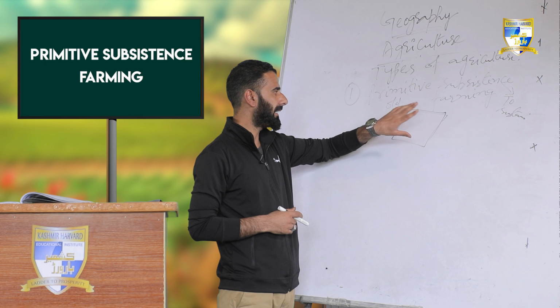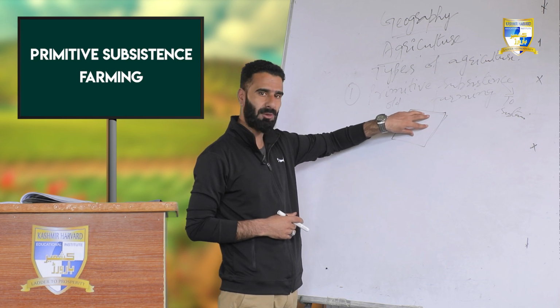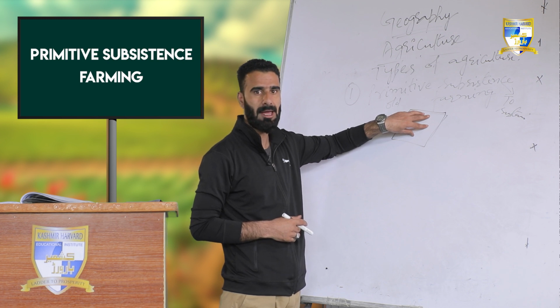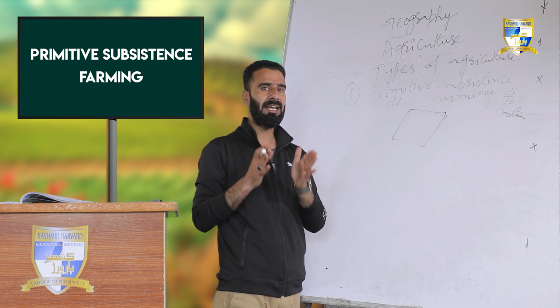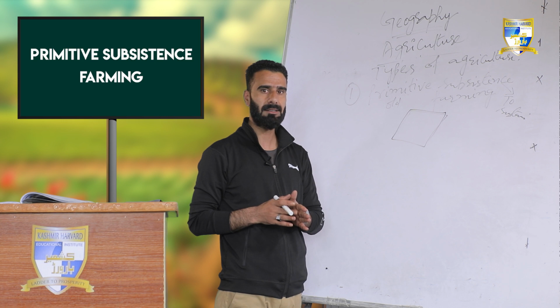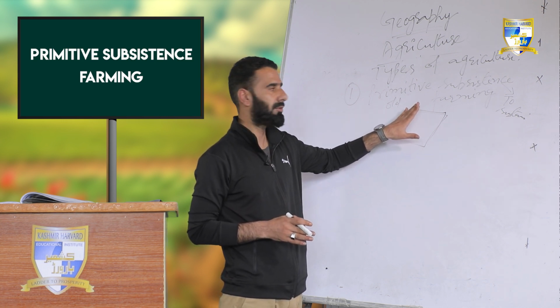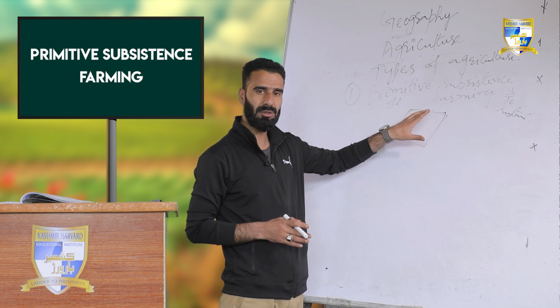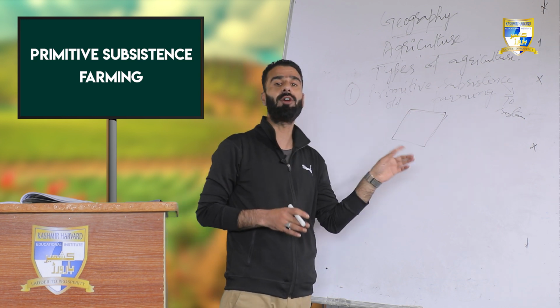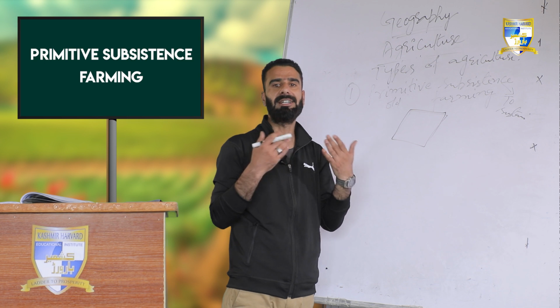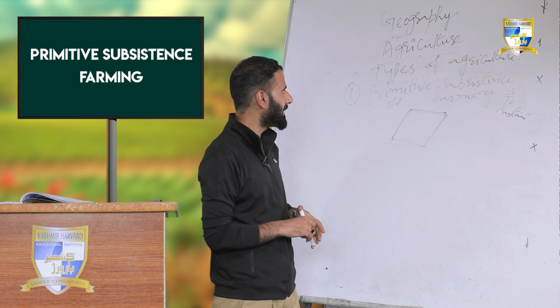Here, when we see the portion of the land is very small, it obviously means that the production will be less. And when the production of crops is less, it is apparent that the entire agricultural produce is meant for the local consumption of the farmer and his family.